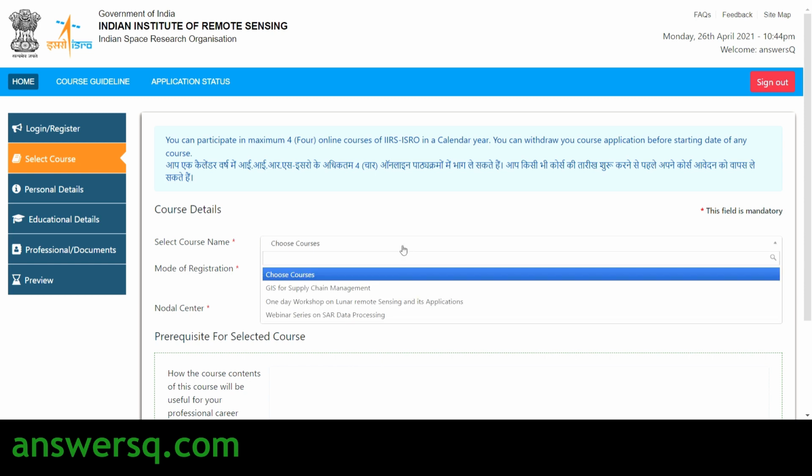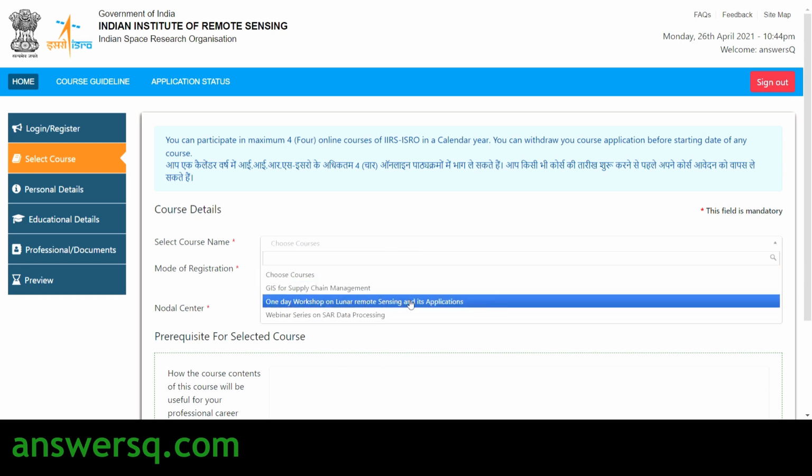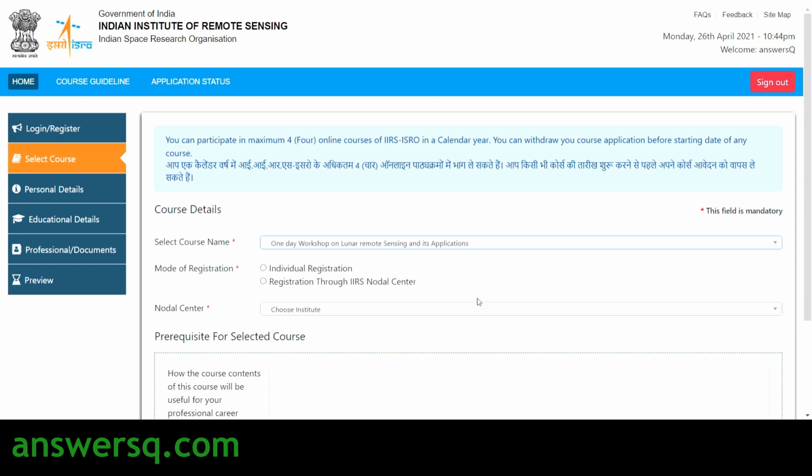Just click on choose courses here and choose 1-day workshop on lunar remote sensing and its applications. And you have two different modes of registration for this workshop. So one is individual registration and the other one is registration through IIRS Nodal Center, nothing but your university or college, whichever it is. So you can also register via your IIRS Nodal Center.